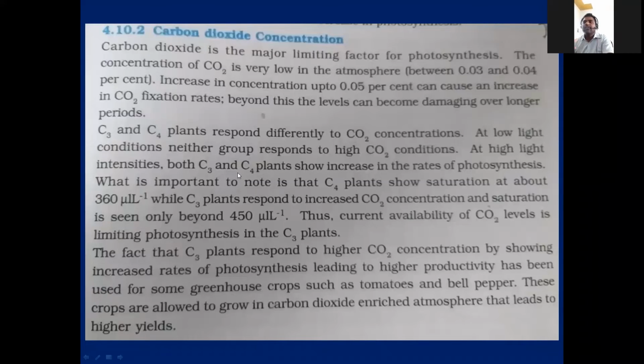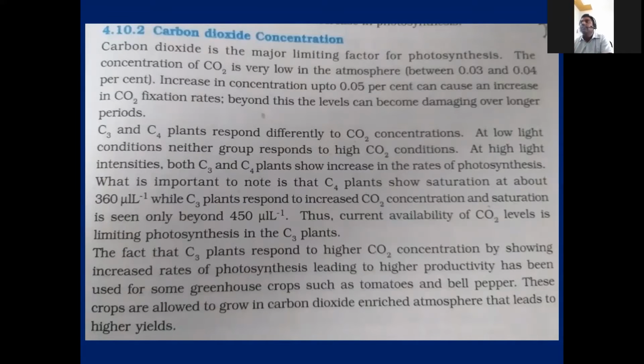C4 plants are trapping the CO2 which is present in the atmosphere. There is no worry for C4 plants. But C3 plants won't respond and won't keep the concentration in their cells. So they always catch the CO2 from the atmosphere, not by force. Simply they will take CO2. But C4 plants are not like that. Even a less percentage present in the environment will be trapped and stored in the bundle sheath cell by C4.